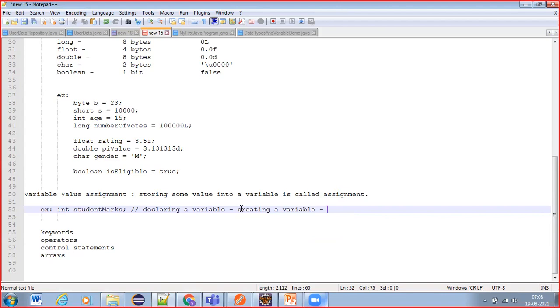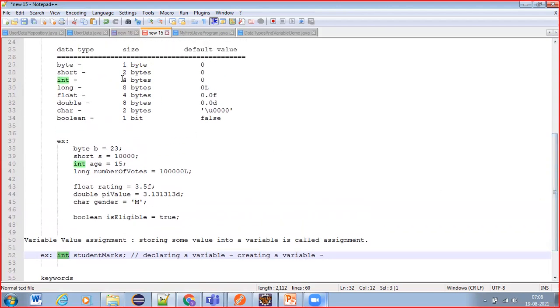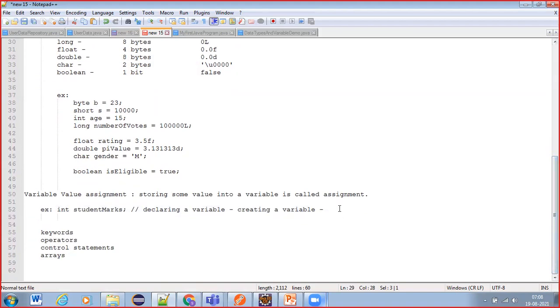What happens internally whenever the system reads this statement? There are two parts here: one is int and then studentMarks. In Java, what is the meaning of int? 4 bytes. That means allocate 4 bytes of memory at runtime.